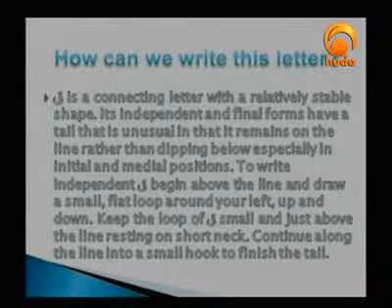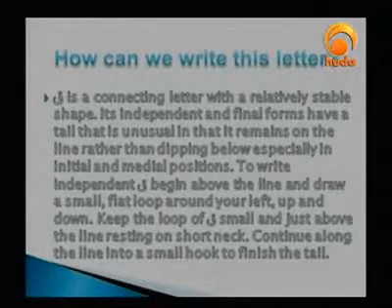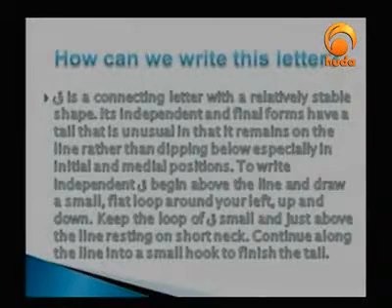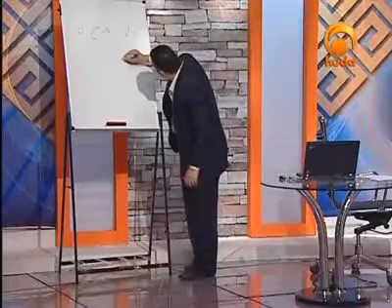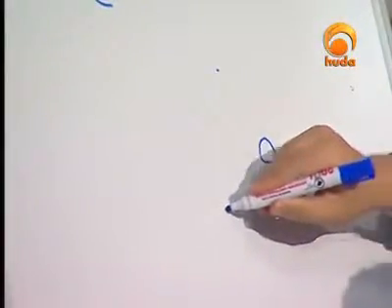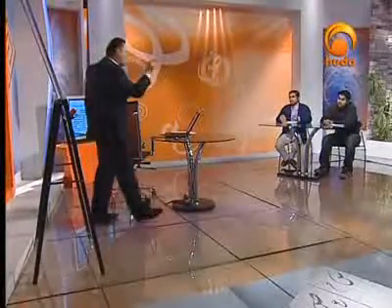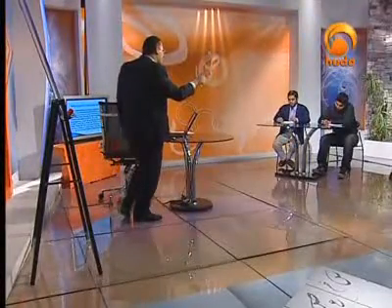To write independent qaf, begin above the line and draw a small flat loop around your left. Let me just start here. Here we have qaf. Just remember the shape of fa. It's the same for qaf, except we put two dots rather than one dot. So we have a sequence here: fa and qaf.